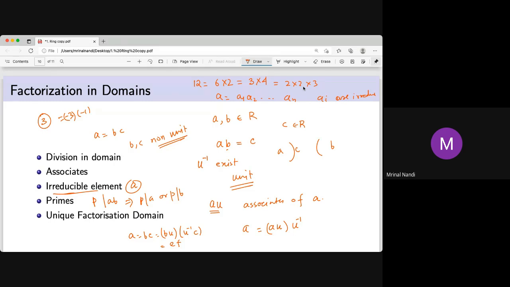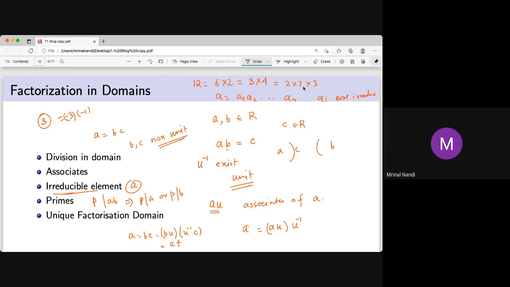If you just change the order, that can change this thing, but there is a particular ordering where these are unique. So in Z, you cannot write two different expressions. 2 into 2 into 3, you can't say it is 3 into 4, since 4 is not irreducible. Here, all the irreducibles are prime. Basically, Z is a PID, so all the irreducibles are prime. So it's actually a product of primes, and this prime factorization is unique in the sense that you can only change the order. This is called the fundamental theorem of arithmetic.